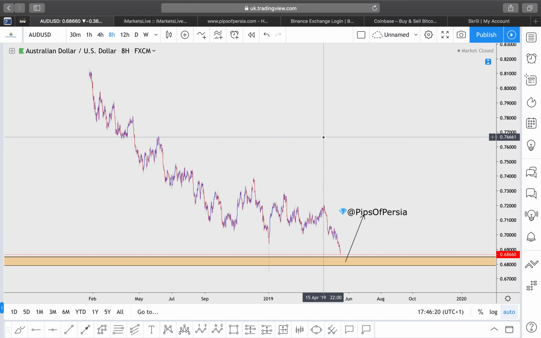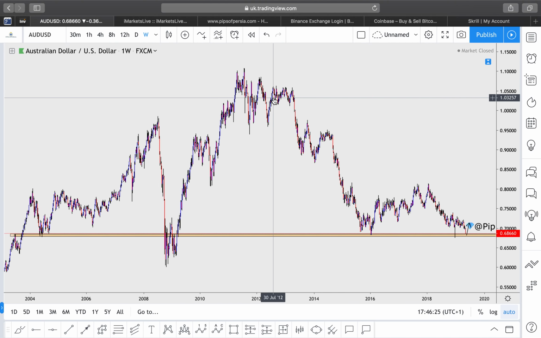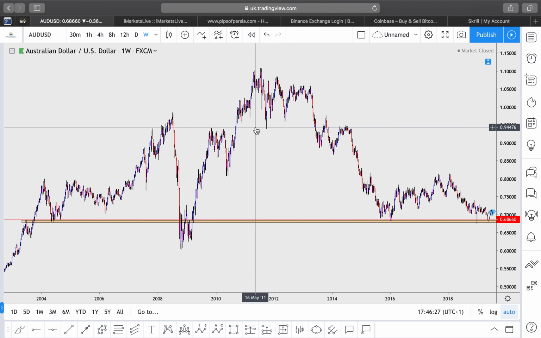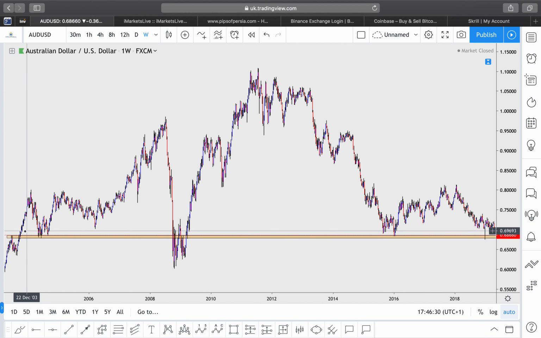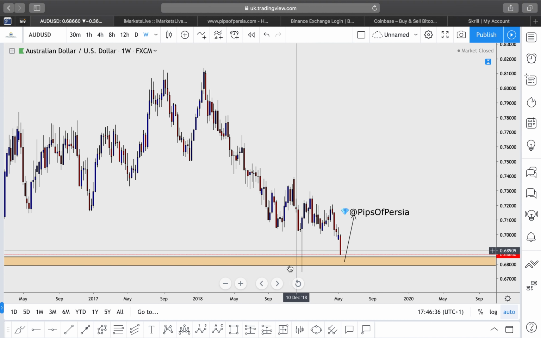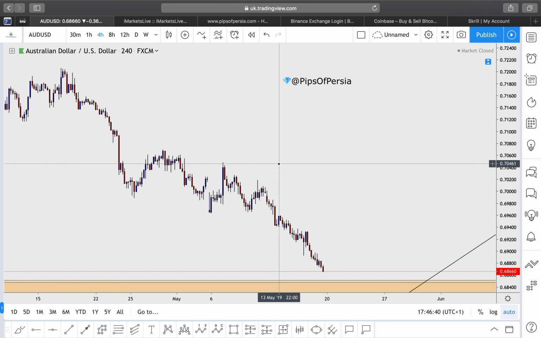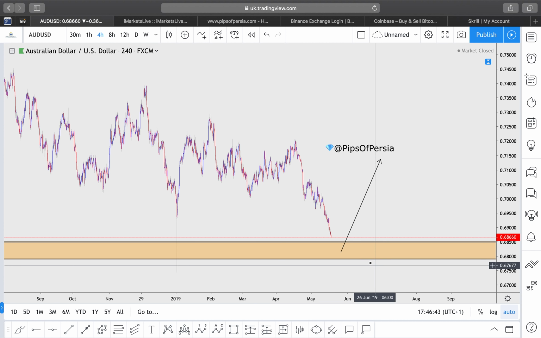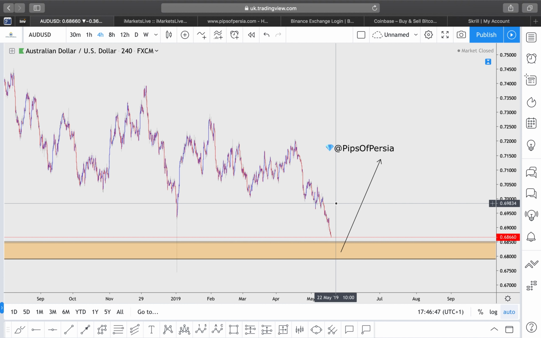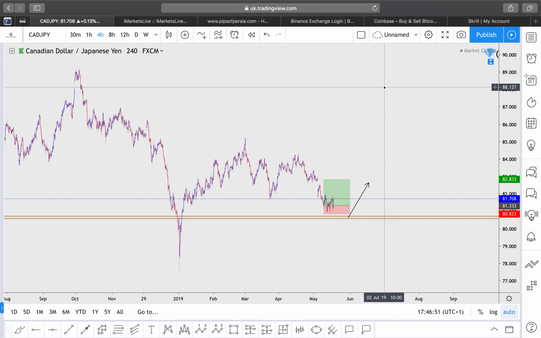Australian dollar versus US dollar. Australian dollar pairs are quite similar right now, all reaching very key demand zones in the market. Same with AUDUSD as well. A lot of reversals around this weekly zone that I have marked up over here. Over here as well, again approaching the same zone over there. So again, same story: let it reach that zone, let it drop a little bit further, wait for price action to show itself, and then go ahead and execute some buy positions for AUDUSD as well.